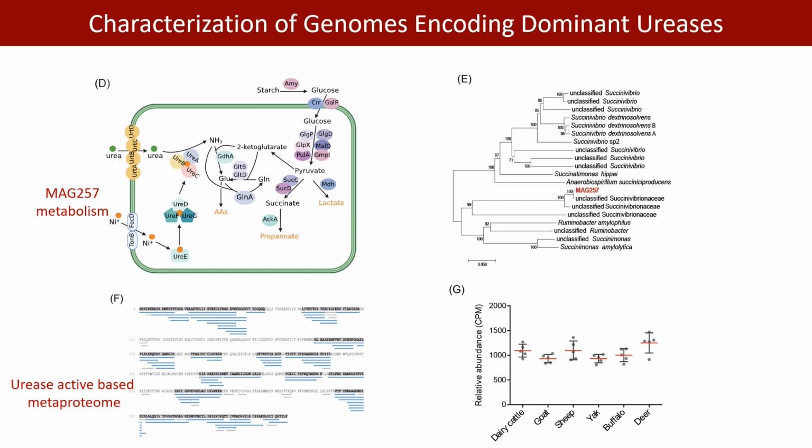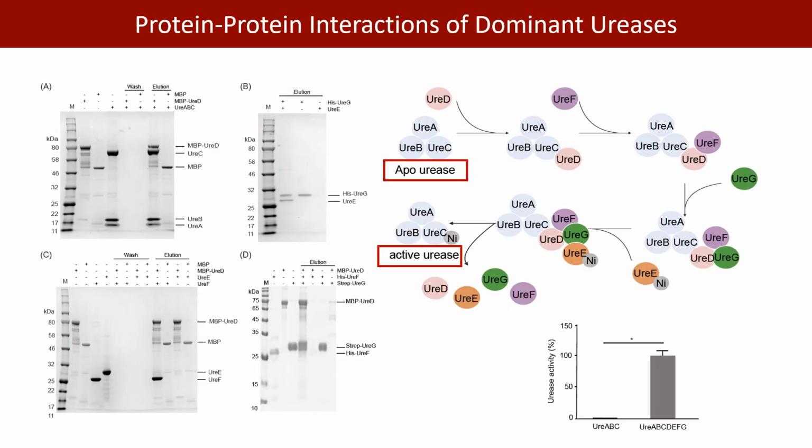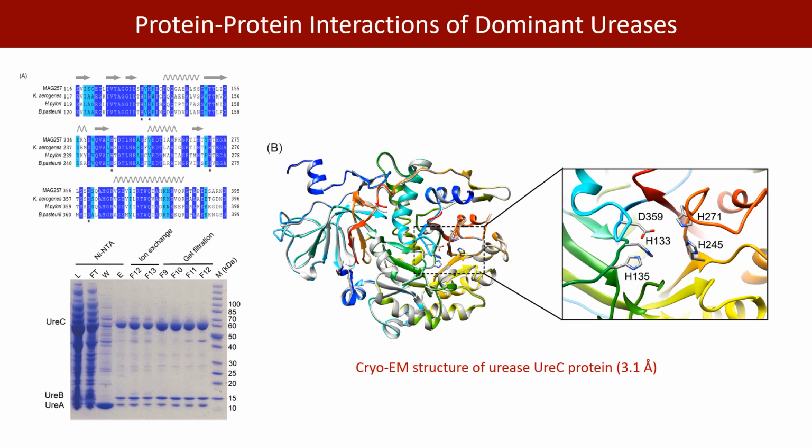Metaproteomic profiling confirmed the high activity of MAEG257 Urease. Phylogenetically, MAEG257 belongs to an unclassified Sacchini-Vibrianaceae lineage and is widely present across ruminant species. Further investigation into subunit interactions uncovered a nickel transfer mechanism essential for Urease activation. Cryo-EM structural analysis of the dominant EC protein identified 5 critical active site residues governing enzymatic activity.